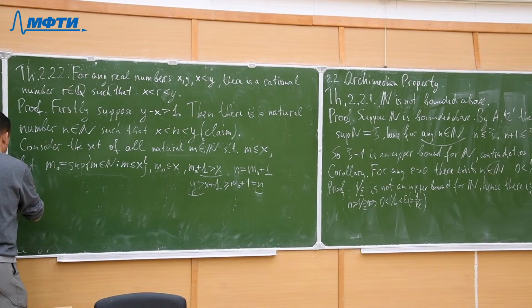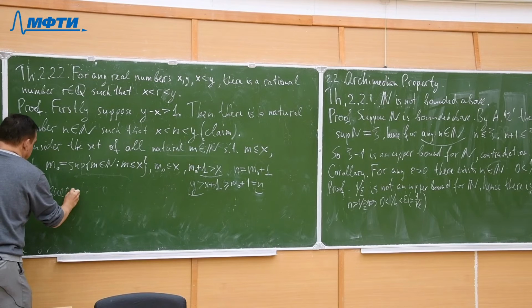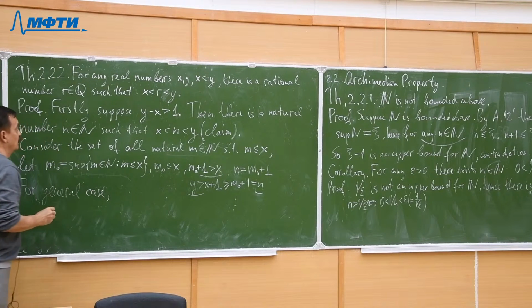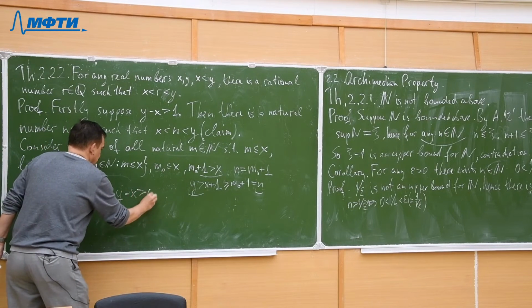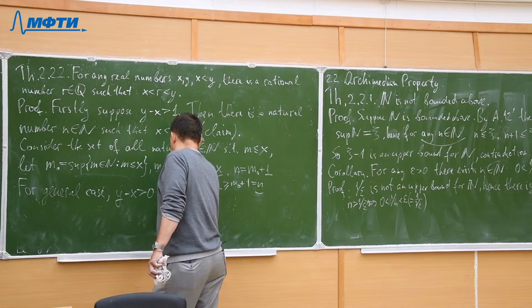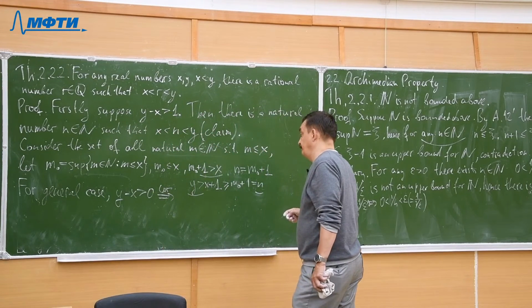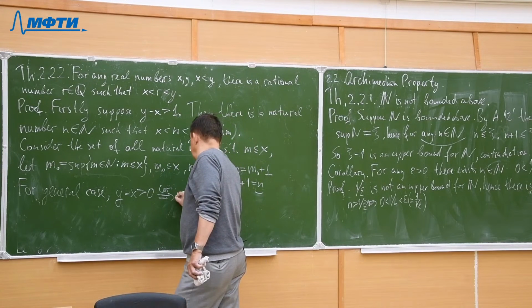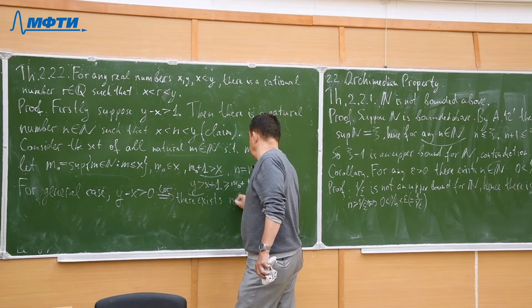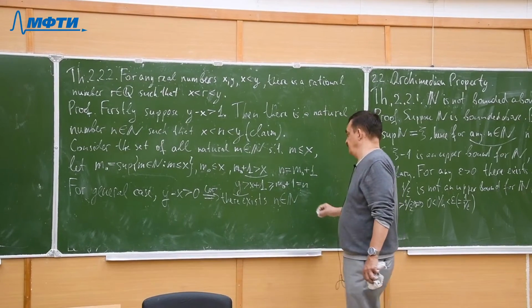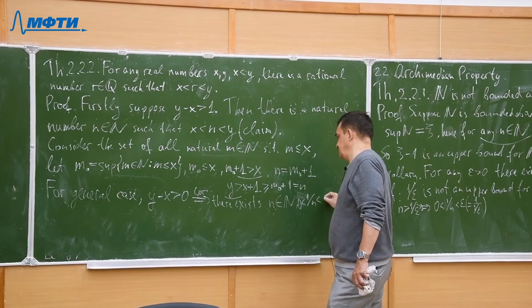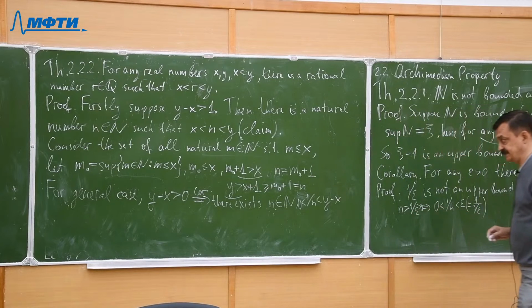So for the general case, y minus x is a positive number, hence by the corollary before, there exists a natural n such that 1 over n is less than y minus x.